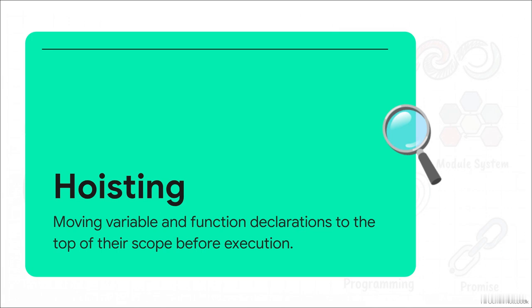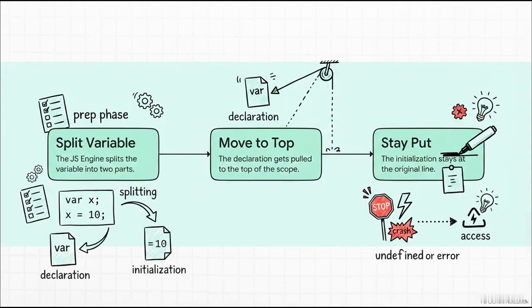I know, it feels like complete magic, but it's actually a very rigid mechanical process that's happening right behind the scenes. See, when the JavaScript engine reads your code, it doesn't just read it top to bottom and run it immediately. It actually does a prep phase first. In step 1, it literally splits your variable into 2 distinct parts, the declaration and the initialization. Then in step 2, it pulls just the declaration part all the way up to the very top of the scope.